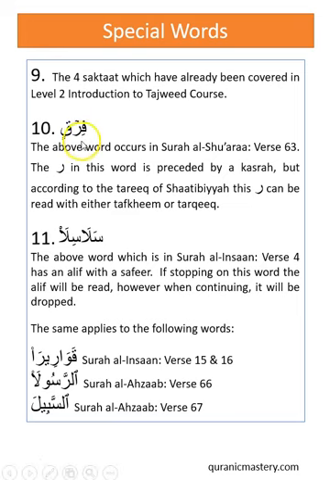Number 10, we have the word firq. So this above word occurs in Surah Al-Shu'ara, verse number 63. So we can see that the ra in this word is preceded by kasra, but according to the tariq of Shatibiya, it can be read with either tafkhim or tarqiq. Now it's preceded by kasra, but it's of course followed by al-isti'lalata. So what is the rule? If there is a ra sakina and it's followed by al-isti'lalata, in all cases it will be read with tafkhim. But in this case, you can read it with tarqiq as well.